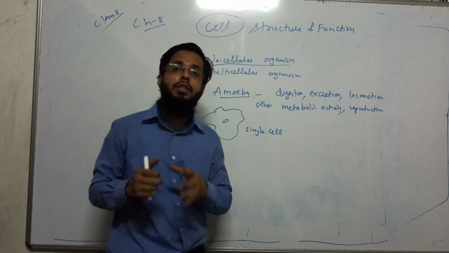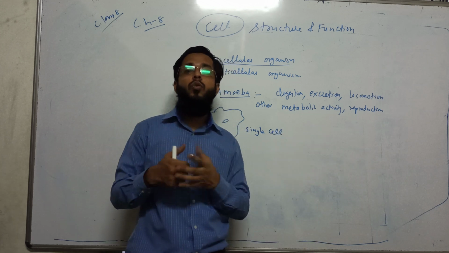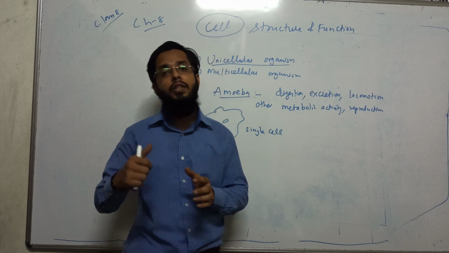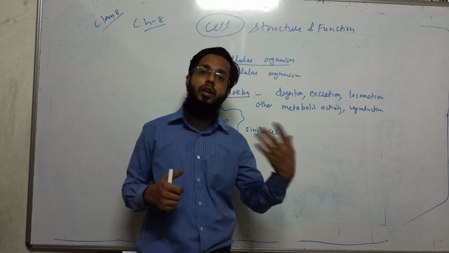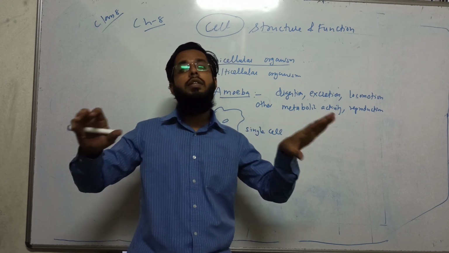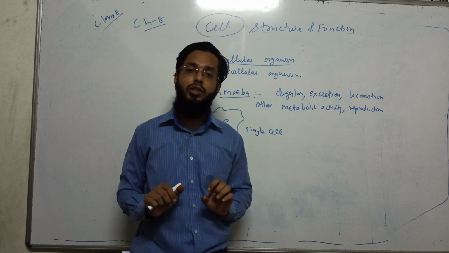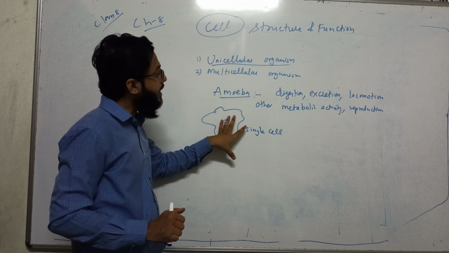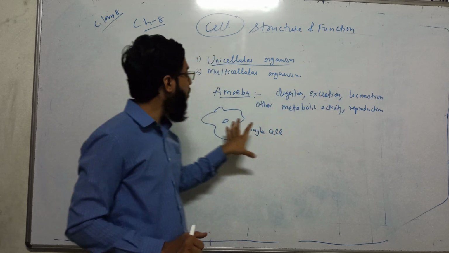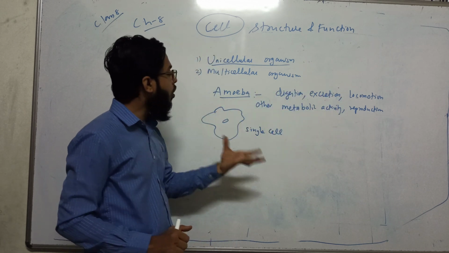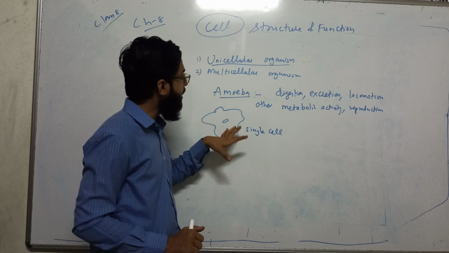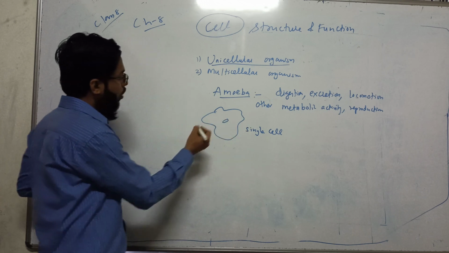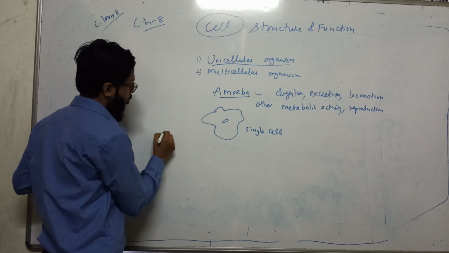So in multicellular organisms, the work is divided. For example, the heart is doing one work, the kidney is doing another work, the liver is doing another work. So different organs do their different functions. But in unicellular organisms, the single cell lives like an organism. It is doing everything like an organism: movement, locomotion, eating.